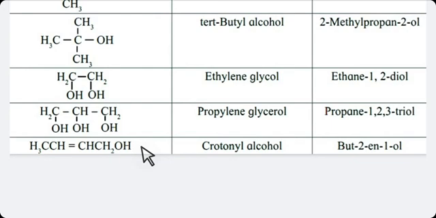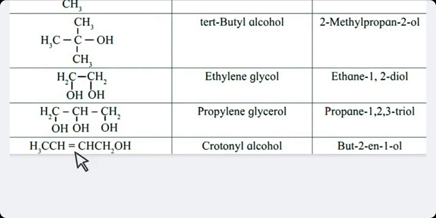Now next one, you have to number your longest chain from the right hand side. Let us start. 1, 2, 3, 4. Second number carbon contains a double bond. I am going to repeat it. 1, 2, 3, 4. Means 4 carbons are there, means but.